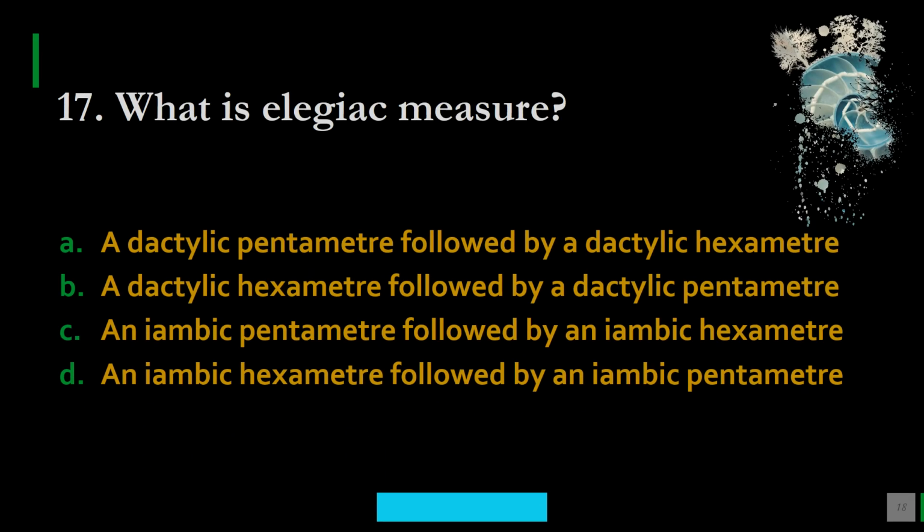Next question, what is elegiac measure? This question is important. Options are A, a dactylic pentameter followed by a dactylic hexameter, B, a dactylic hexameter followed by a dactylic pentameter, C, an iambic pentameter followed by an iambic hexameter, and D, an iambic hexameter followed by an iambic pentameter.